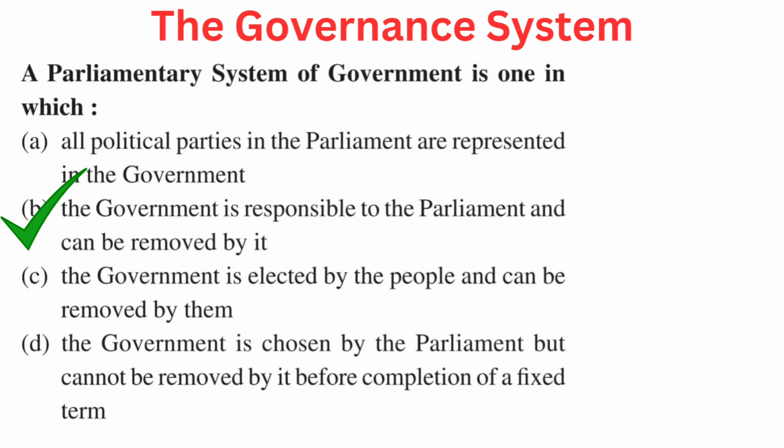Your question is, a parliamentary system of government is one in which. Your options are A. All political parties in the parliament are represented in the government, B. The government is responsible to the parliament and can be removed by it, C. The government is elected by the people and can be removed by them, or D. The government is chosen by the parliament but cannot be removed by it before completion of a fixed term. Right answer is B. The government is responsible to the parliament and can be removed by it.